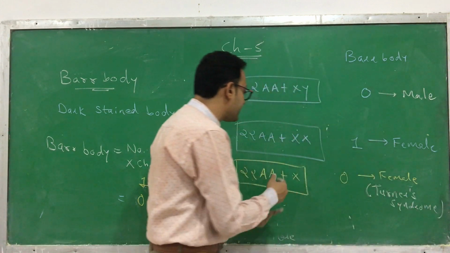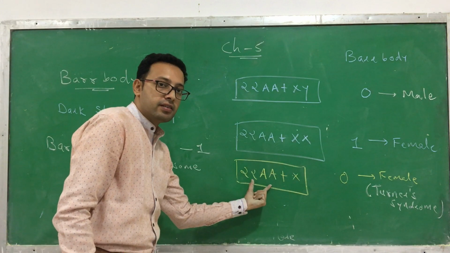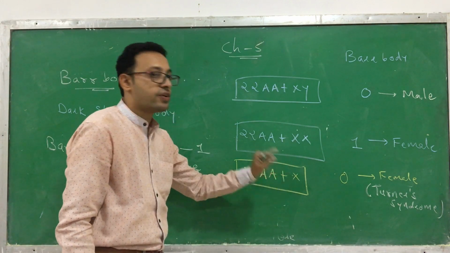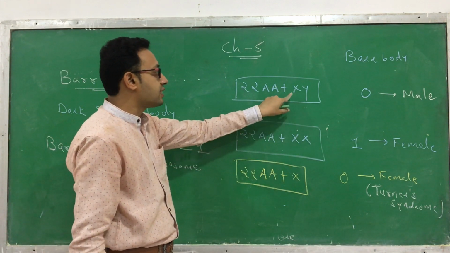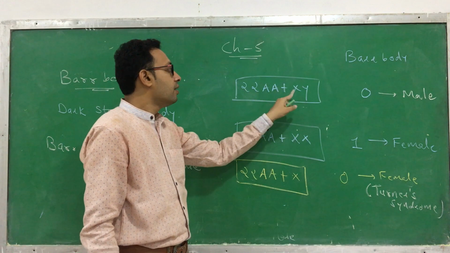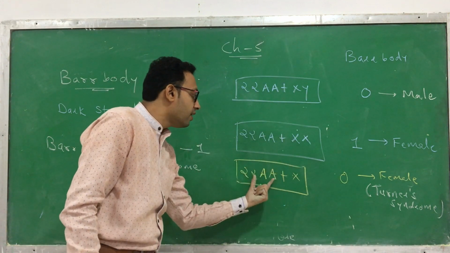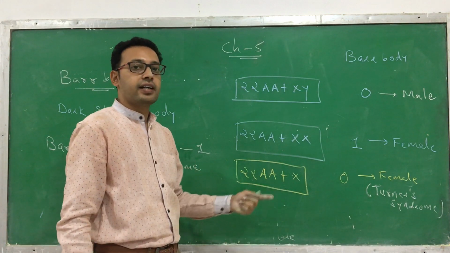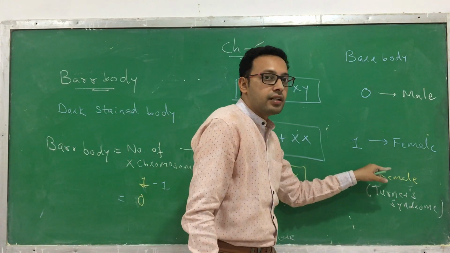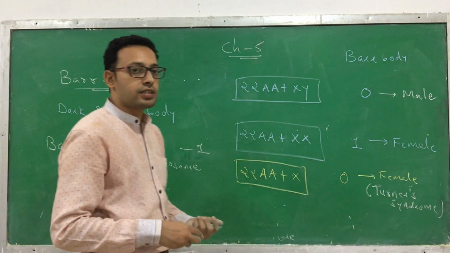Here, instead of 46 chromosomes, they have 45 chromosomes. 22 pairs means 44. Instead of two, here there is only one, so 44 plus 1 is 45. See, in everyone it will be 46. Humans have 46 chromosomes. 22 pairs means 44 plus 2 is 46. Same here, 46. But here you can say 44 plus 1, 45. That is an abnormal condition, and that human being is a female, but she has Turner syndrome.